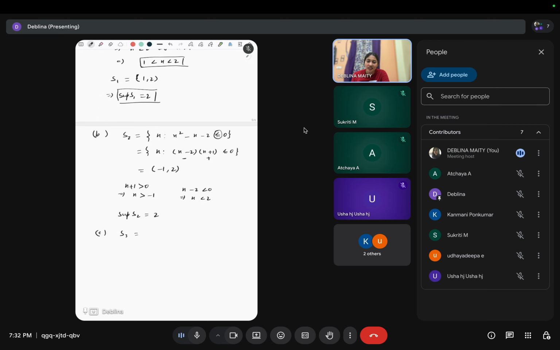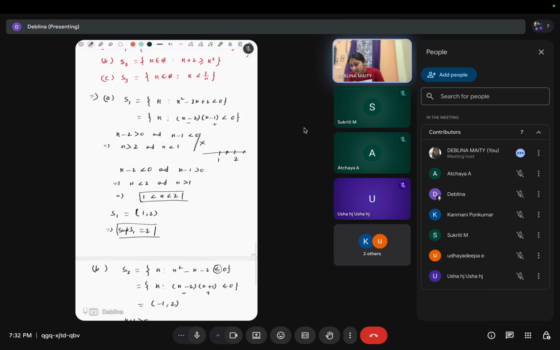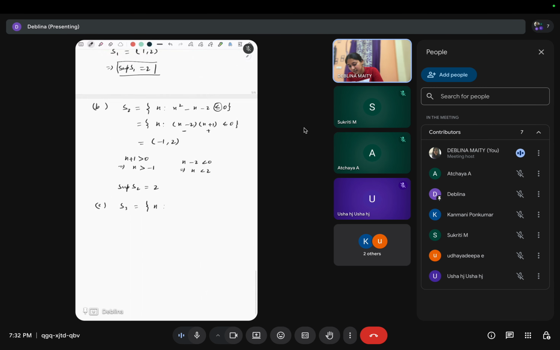Then for that set there will be no supremum, right? Okay, so S3 is again x squared less than 1. So this is minus 1 to 1 and the supremum is 1, right? Okay, so let's go to the next question.